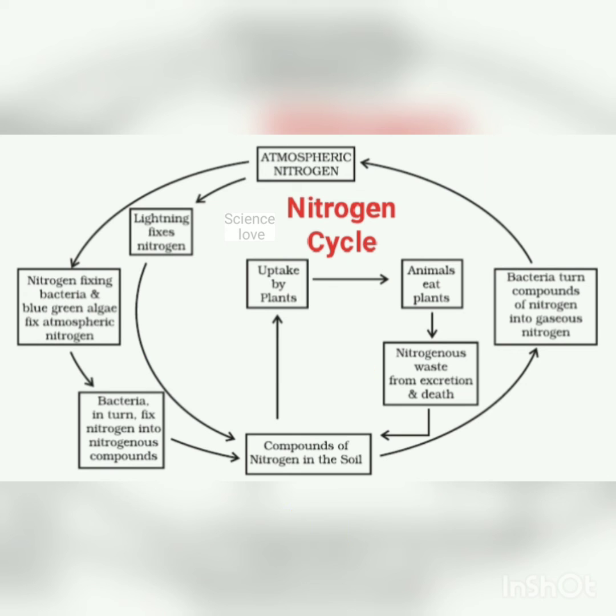Now from the soil, bacteria turn the compounds of nitrogen into gaseous nitrogen by the ammonification and denitrification processes of the nitrogen cycle, and from there the nitrogen again reaches the atmosphere. And this nitrogen cycle continues in nature.